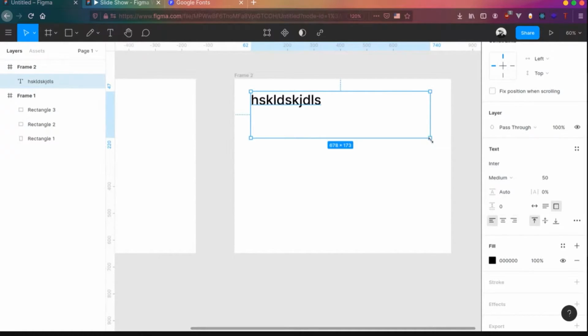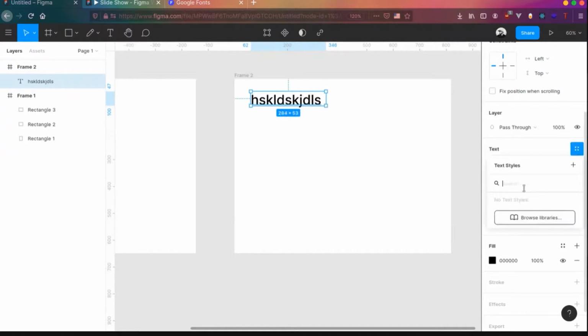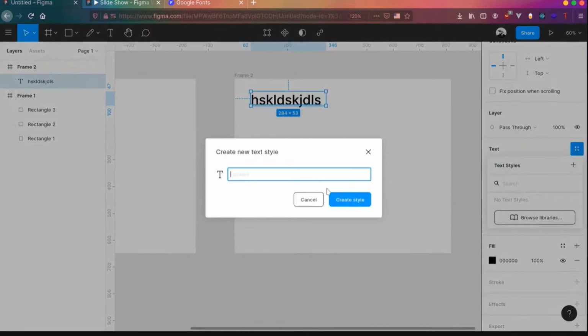Now, what we'll do is we can actually save these styles actually. So whenever you click on this, you can actually click on the 4 dot icon over there. You can say this is my title style. Whenever I'm designing titles in a page, this is the style I'm gonna use.